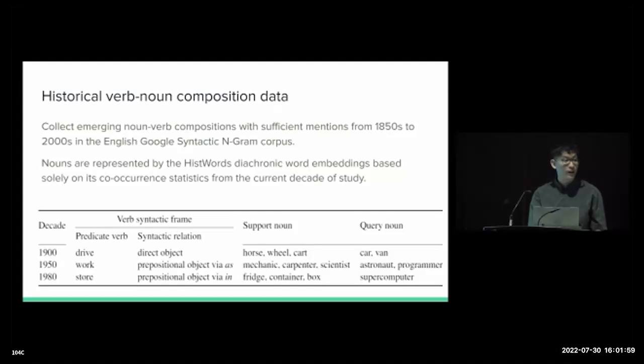Since word co-occurrence distributions are constantly changing, the semantic space needs to be updated to capture the information only up to the decade of study. For this reason, we use the 300-dimensional HistWords pre-trained diachronic embeddings, where the embedding for each noun at each decade t is based solely on its co-occurrence statistics from the current decade, while the future co-occurrences are not included.